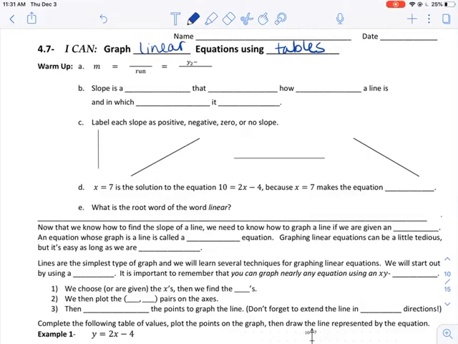Today we are learning to graph linear equations using tables. In a previous video, I already showed how to do this, but today we're going to do it a little bit faster and we're going to learn what to do if we have some weird numbers in the equation.